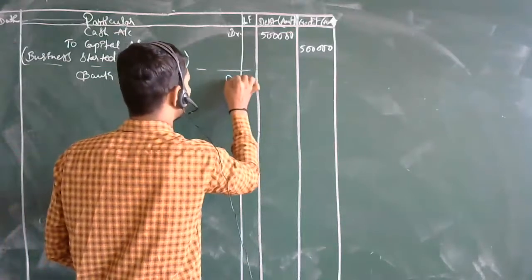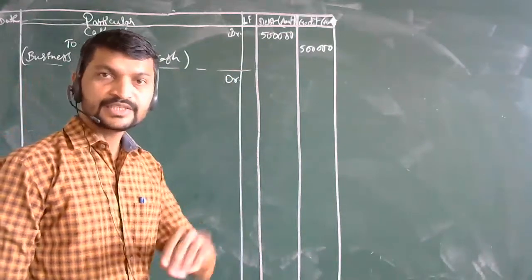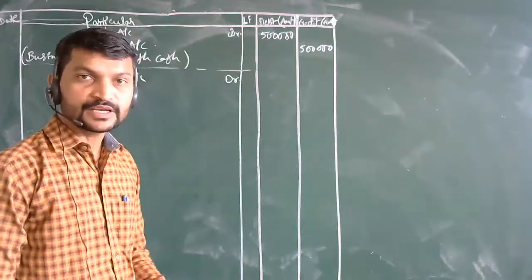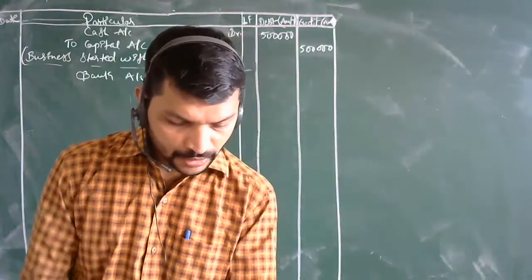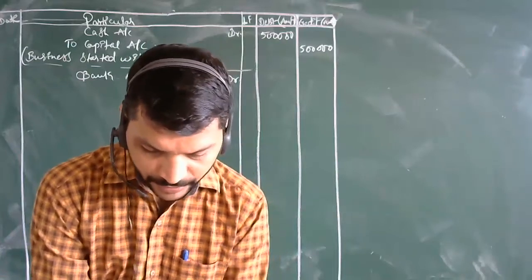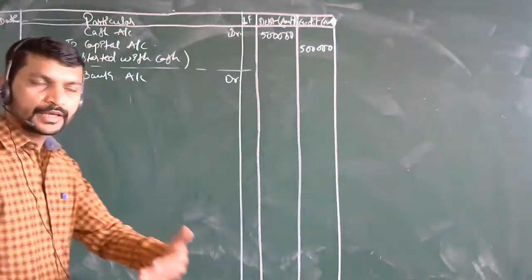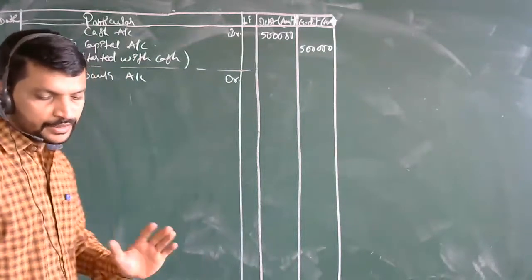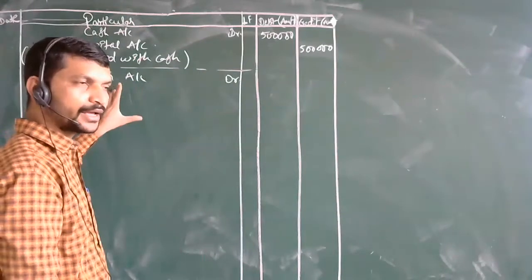Now who is going to be credited over here? Here assets are decreasing, and assets are also increasing over here. But in the individual account, when we specify where the asset has been increased, in the bank account we have increased the asset. In the previous discussion about the equations and the golden rules of debit and credit, we saw that in the cash account we are decreasing and in the bank account we are increasing.